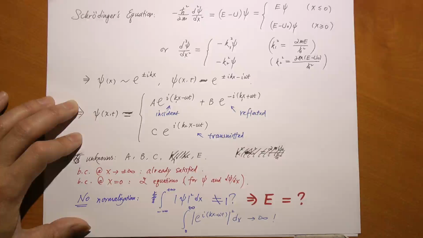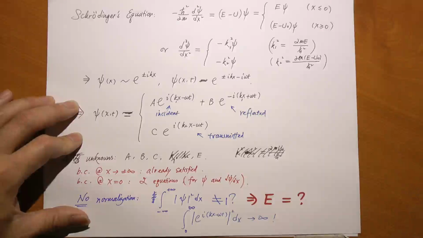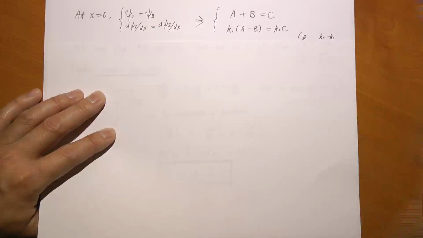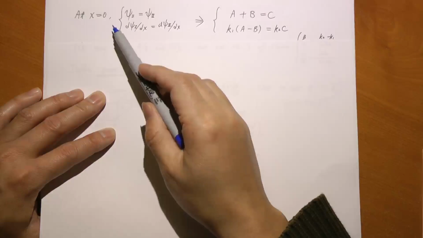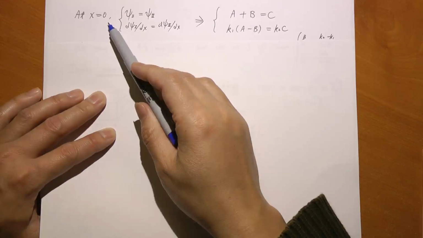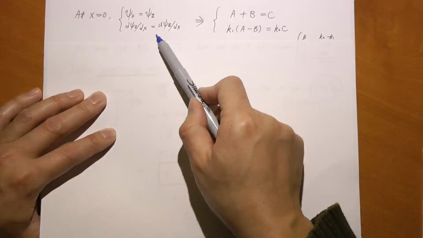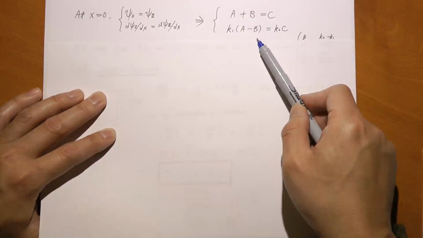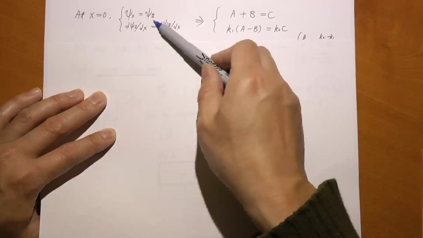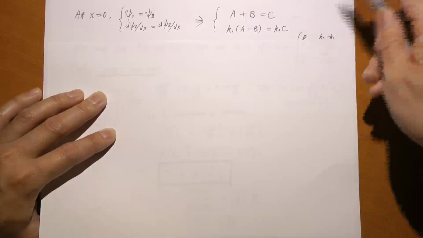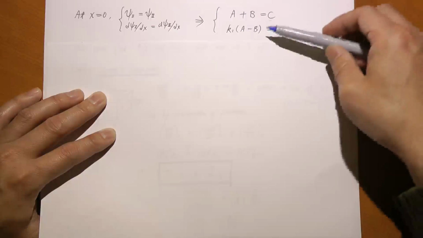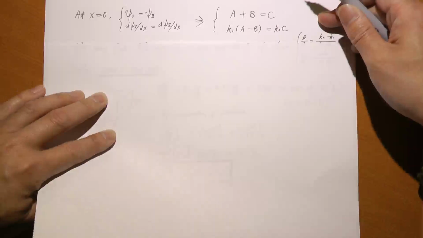So, we cannot fix energy, so what do we do for this particular case? Well, we still have a lot of things we can learn from this quantum step, so let's see. If you apply the boundary conditions at x equal to 0, that's the edge of the potential step, you have these two equations, and that will lead you to these two. When you apply the expression for psi 1 and psi 2, that's what you're going to get. Here is just a plus b equals c. Here is when you take the derivative of both sides and set them equal, you get that.